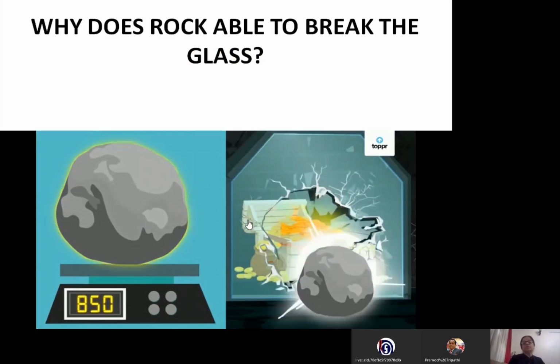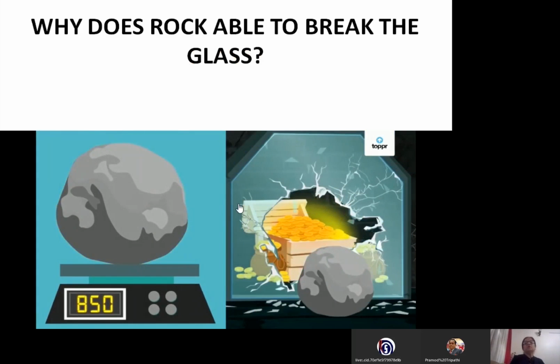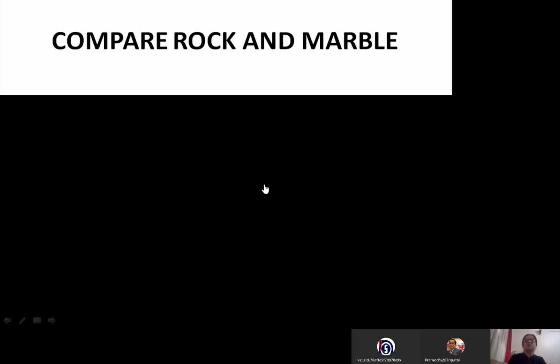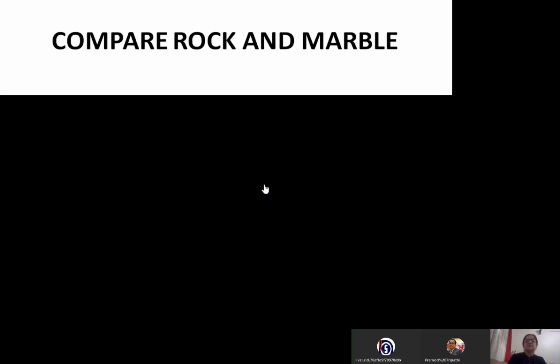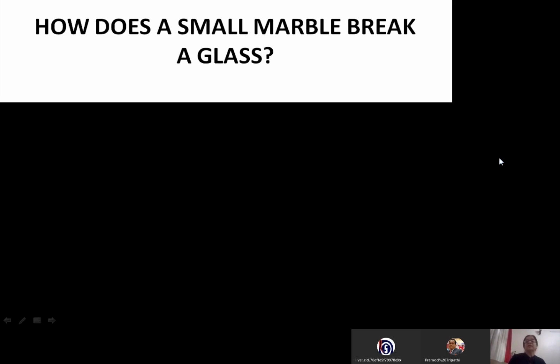Now why is your marble not able to break the glass, and why is the rock able to break the glass? The simple reason is the rock is heavier compared to your marble piece. If you weigh them, the rock is much heavier than the marble piece, right? Now in this case the marble is very small, so its mass is less. That means the mass of the marble is not enough to break the glass.